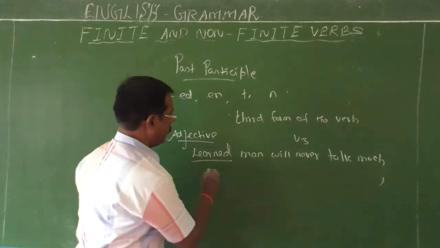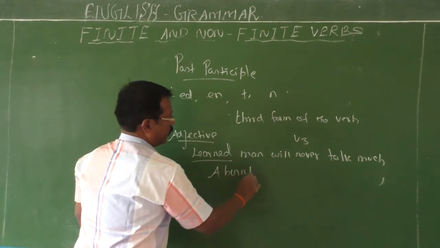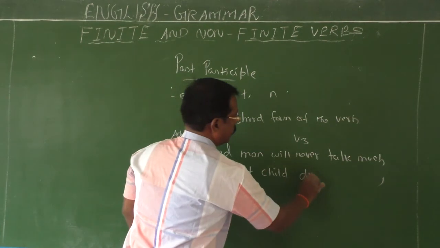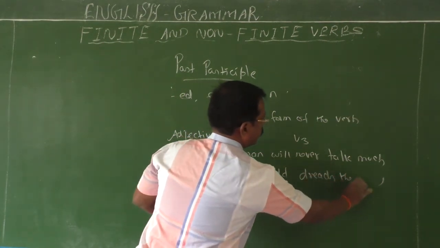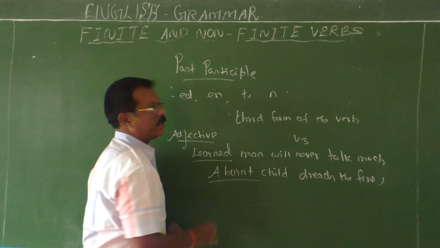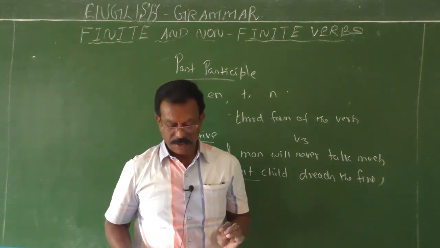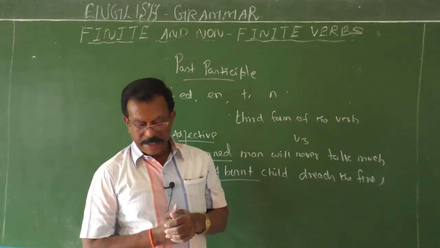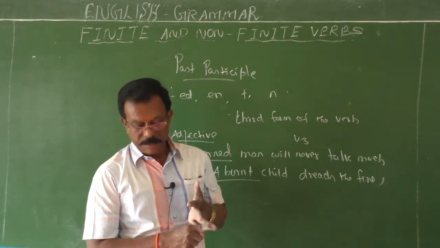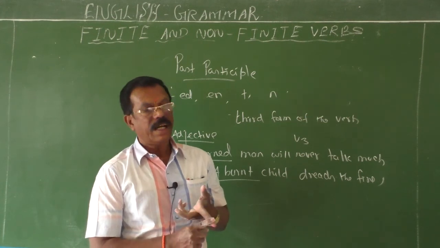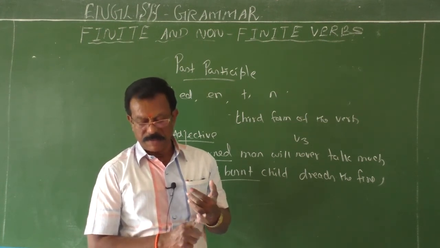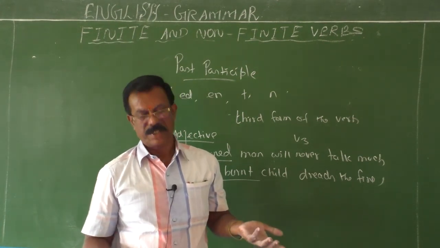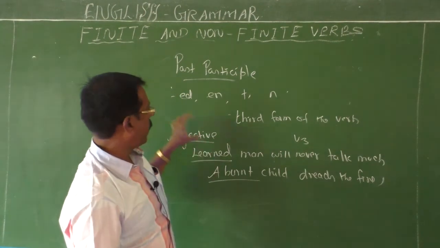A burned child is a proverb. A burned child treads the fire. So it is a past participle used as an adjective. Past participles are formed by adding ed, en, d, t or n to the base form of the verb. They denote actions that have been completed in the past. This is a past participle used as an adjective.